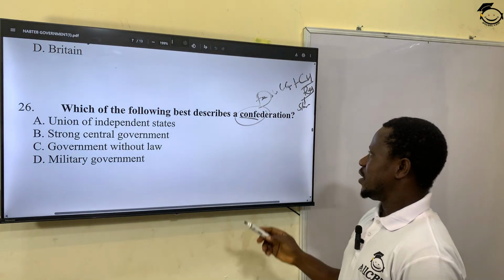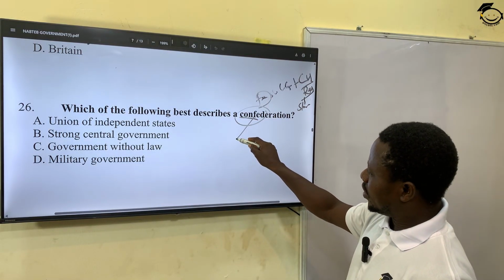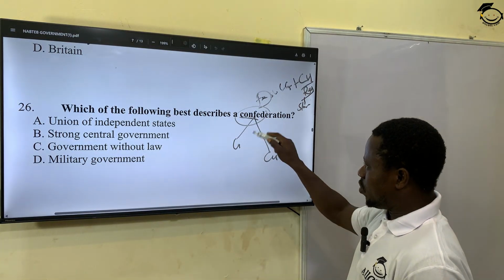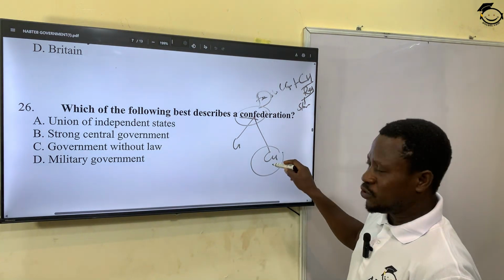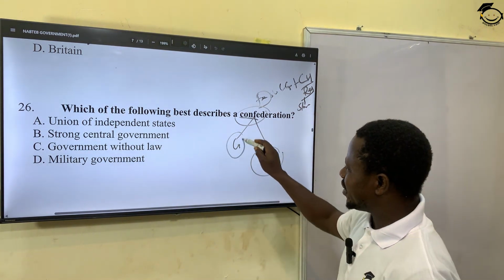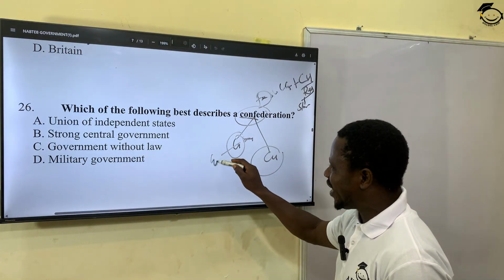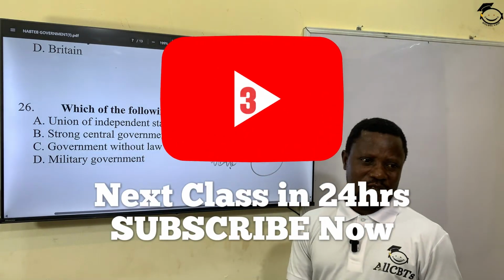But when we say confederalism, it also means sharing of power. But in this case, the power is being shared between the central government and the component units in such a way, look at my drama, in such a way that the greatest power is given to the component unit, while the center is given only small power. So in this confederation, the central government is weak. So another name for confederation is weak central government.